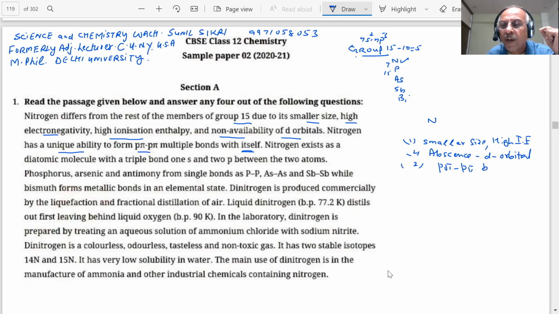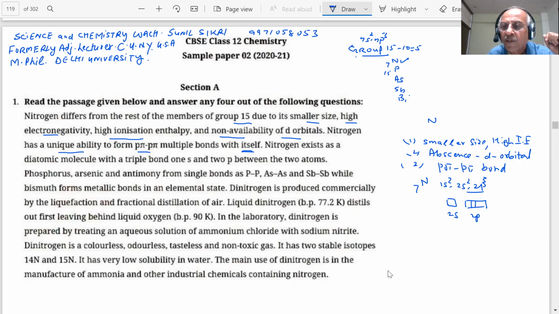p pi bond. You have heard about a sigma bond and about a pi bond. What is nitrogen's configuration? Nitrogen is 7, 1s2, 2s2, 2p3. Is that the electron configuration? How do you draw the nitrogen? 2s, 2p.